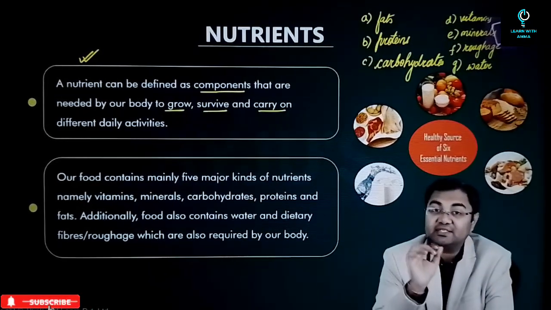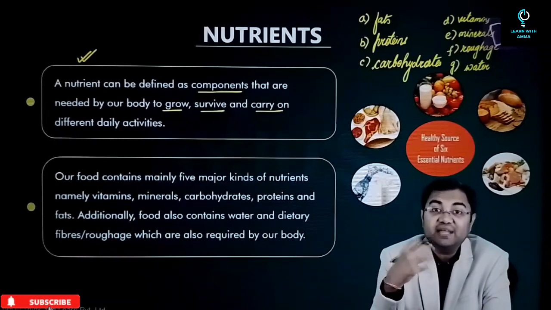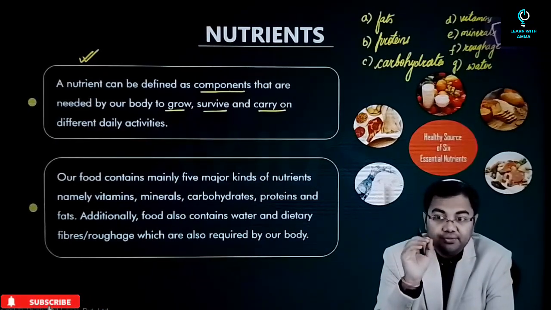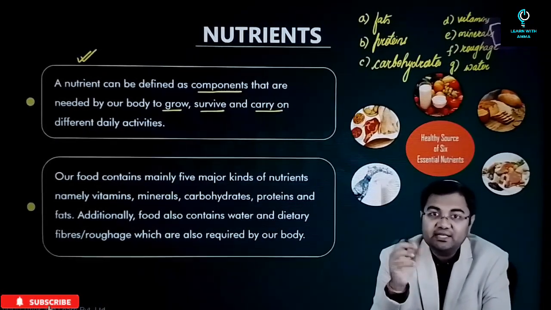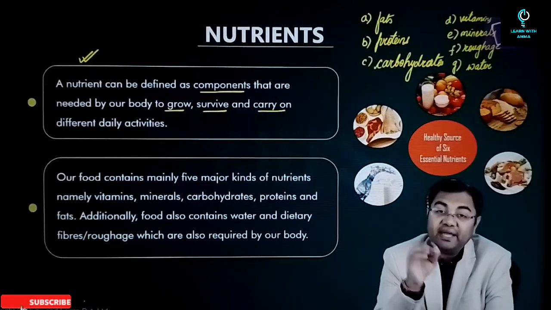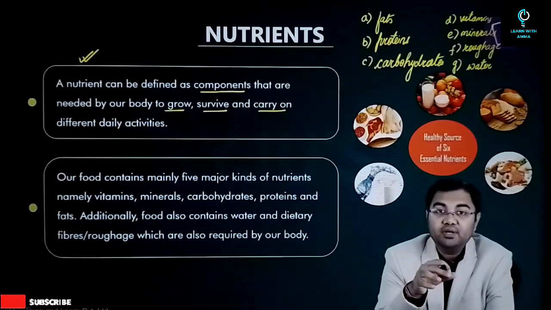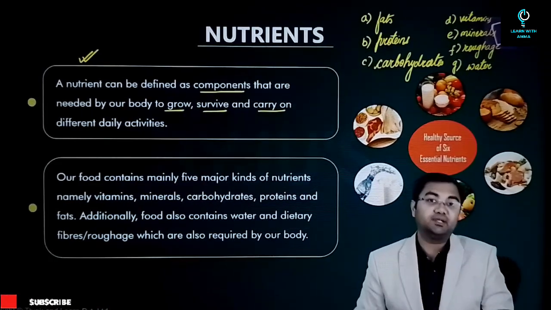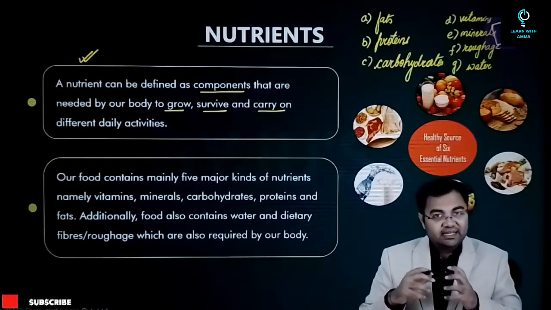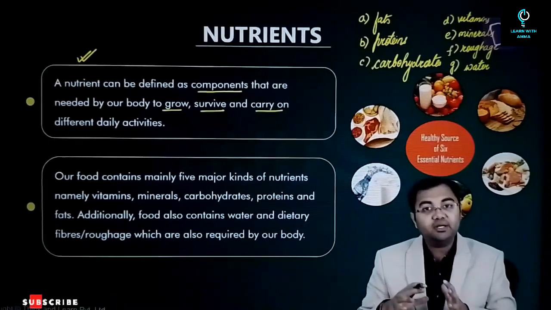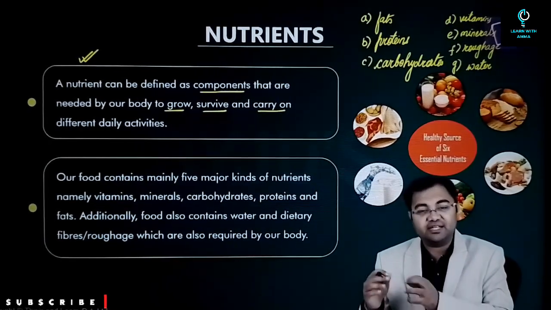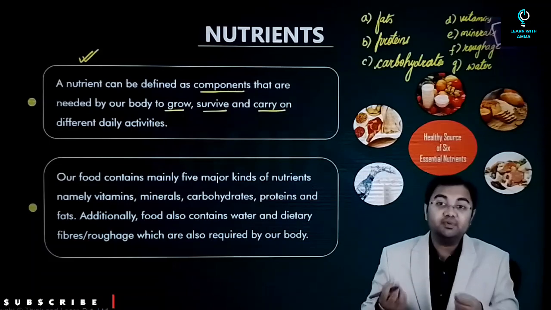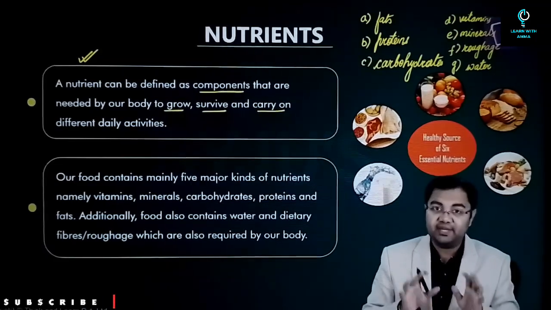Why are they nutrients? Understand this. When do we call something a nutrient? If you have to take something externally and your body by itself is not capable of producing enough of it, then it becomes a nutrient. Let's say our body was able to synthesize all the vitamins it requires by itself.